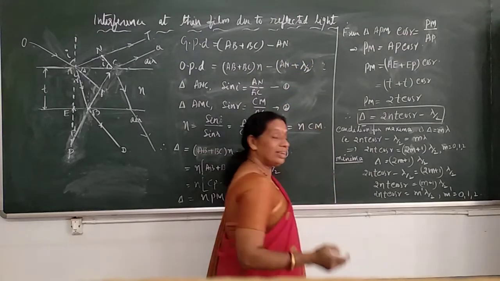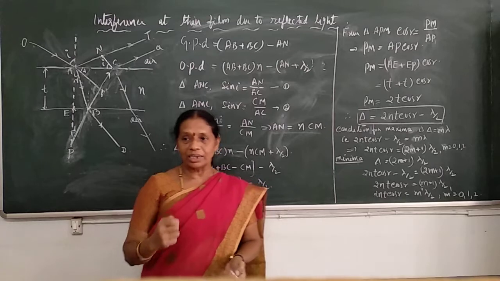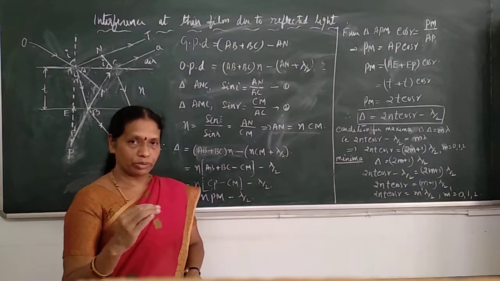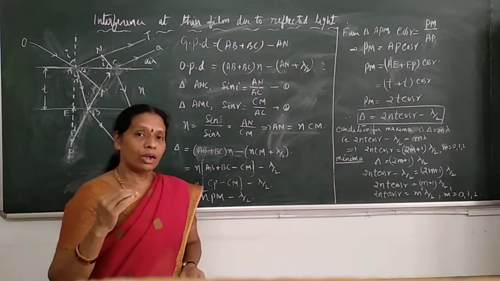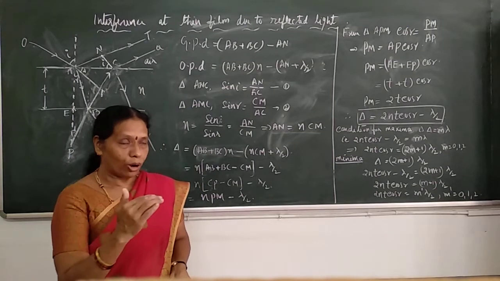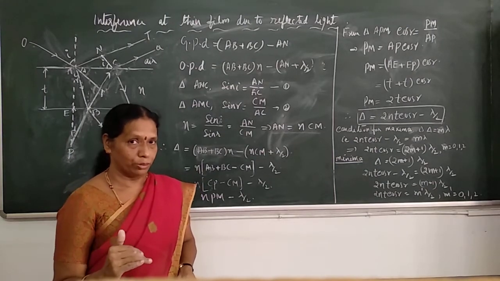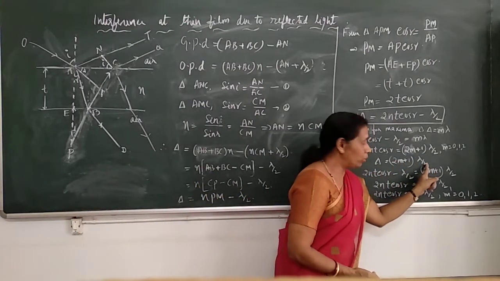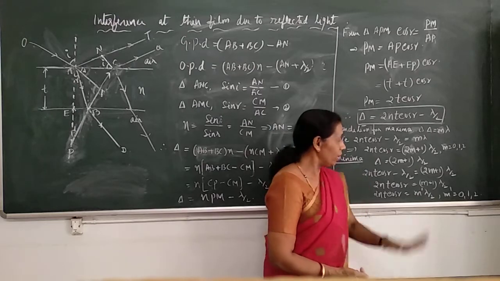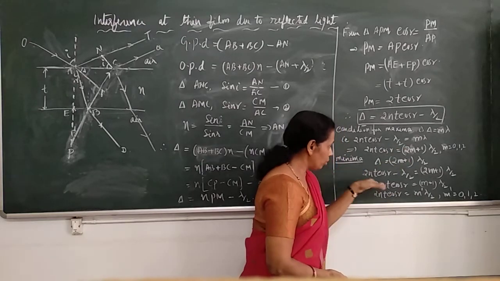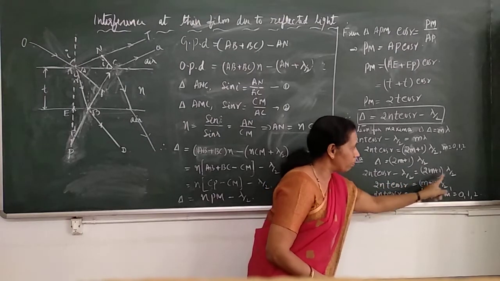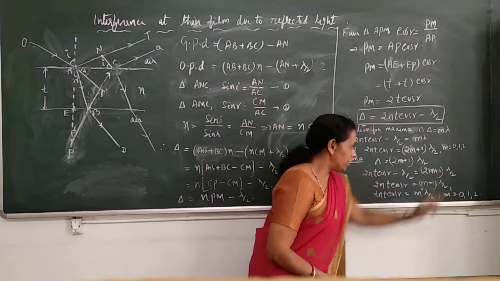Now minima, destructive interference. The general condition for destructive interference is that the path difference between the two waves should be an odd integral multiple of lambda by 2. That is, delta is equal to (2m plus 1) lambda by 2, where m again takes the values 0, 1, 2, 3 and so on. Apply this to this case: 2nt cos r minus lambda by 2 is (2m plus 1) lambda by 2.